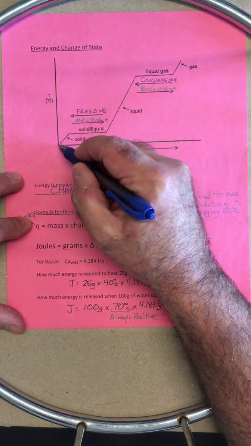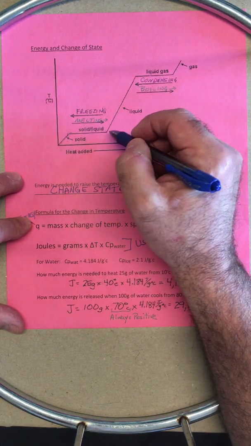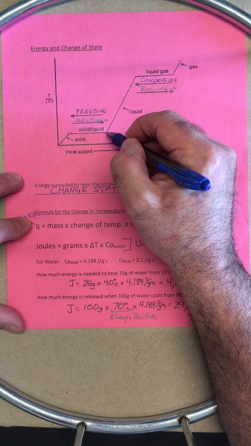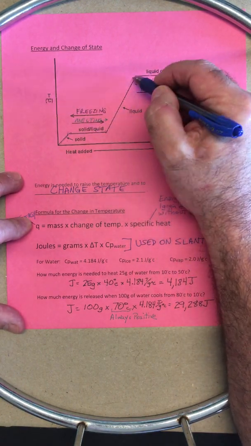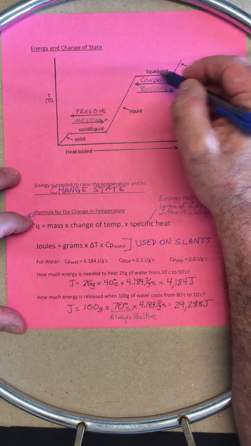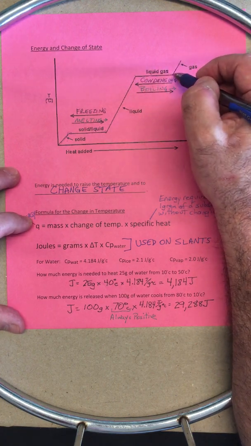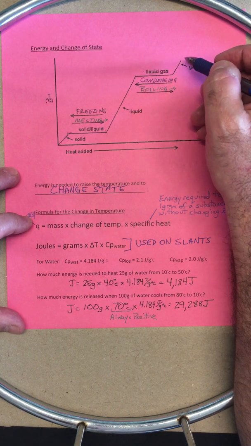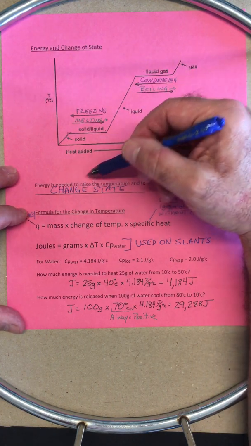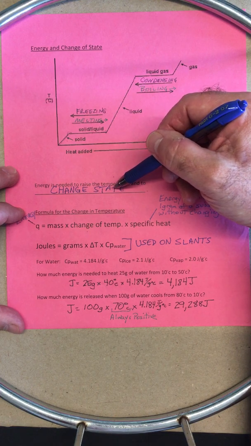So this is really cold ice, 0 degree ice, 0 degree liquid water, melting. 100 degree, here it warmed up. 100 degree liquid, 100 degree gas, and then hotter than 100 degree steam. So energy is needed to raise temperature and to change state.